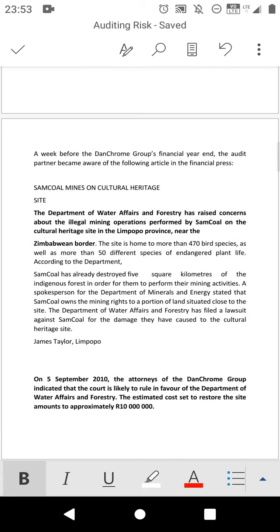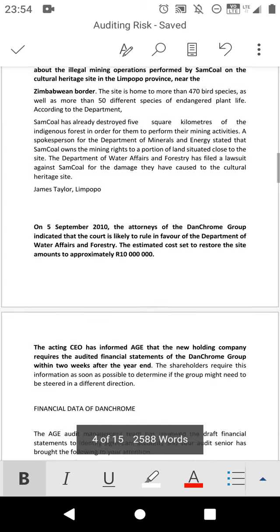Then the other part says the Department of Water Affairs and Forestry has raised a concern about the illegal mining operation performed by Semcoal on the cultural heritage site in Limpopo province. So this company is running some of the mining operations illegally. There is a risk even in this case that they won't comply with the rules and regulations of the government.